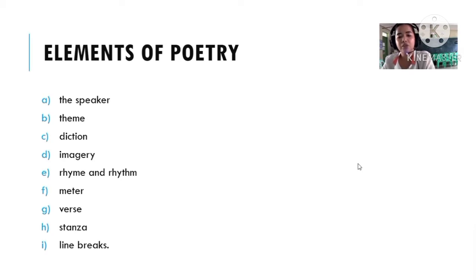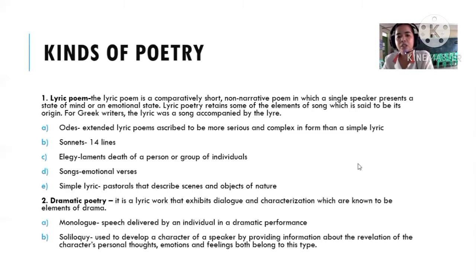And rhyme and rhythm are about sounds. For the meter, this is about the number of syllables. For the verses, it is about lines, like four lines in a stanza. And then the line breaks, okay? So these are the kinds of poetry that we have for the literary form of poetry.